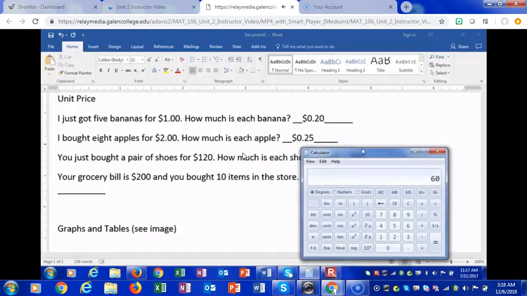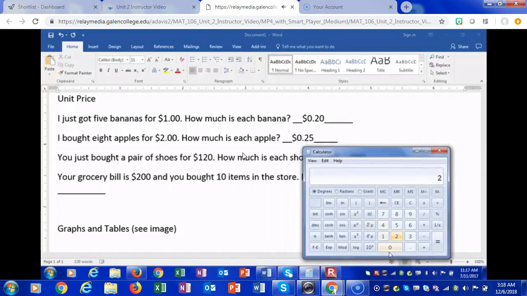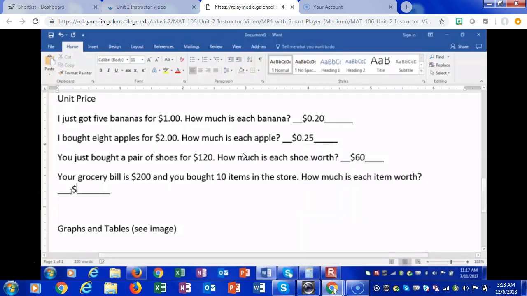Well, pull out the calculator. 200. Divide that by 10. You have approximately paid $20 per item. Now, is that actually true? Maybe and maybe not, because we don't know how much each item was in your grocery bill. The assumption is that because you bought 10 items, the value is at least $20. But that could change based on the cost of each item.